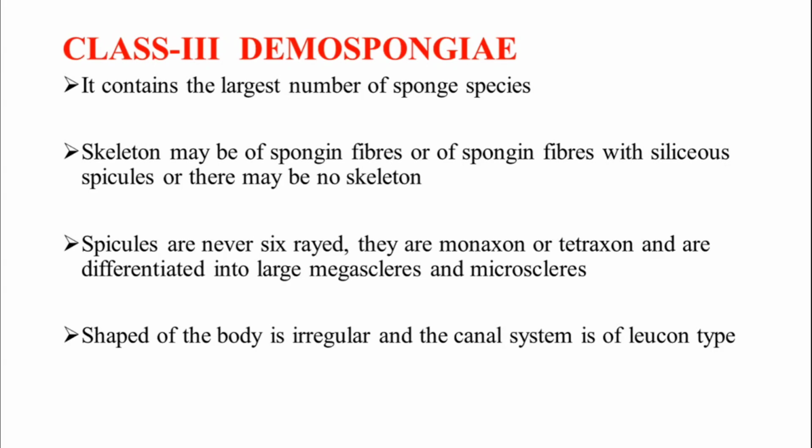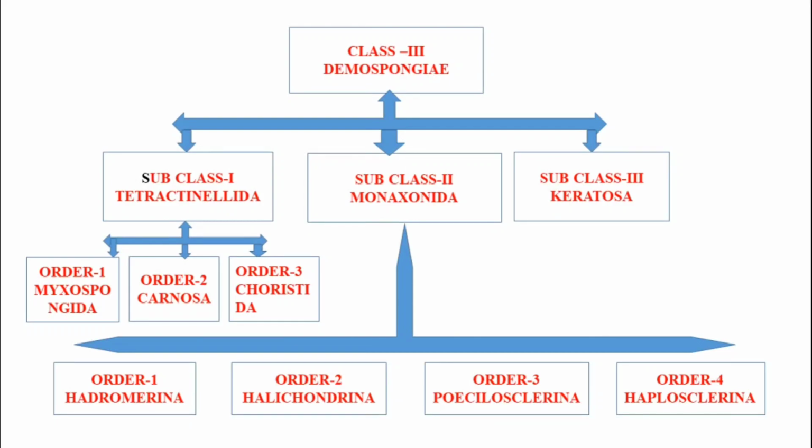The spicules may be 6-rayed, or monaxon, or tetraxon, and they can be differentiated into large megascleres and microscleres. The shape of the body is irregular in these animals, and the canal system is Leucon type. What is it called? Leucon type.